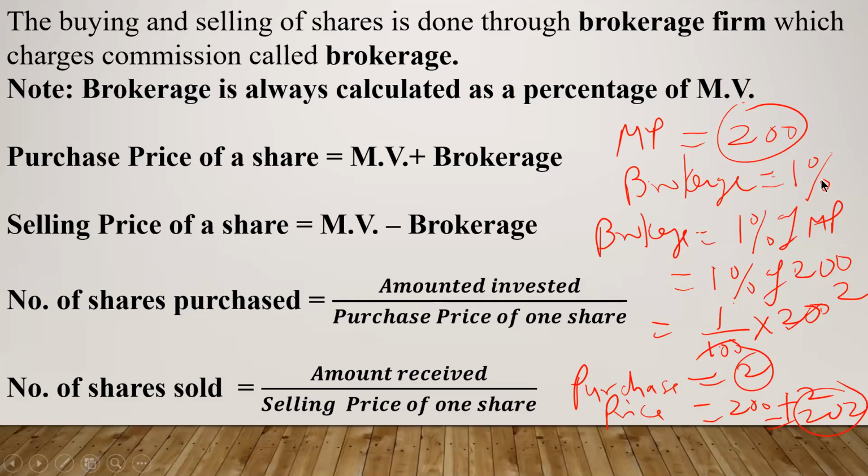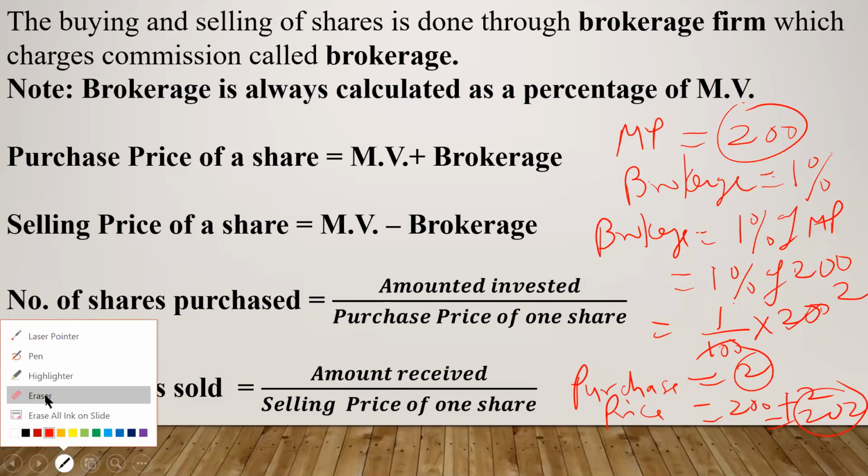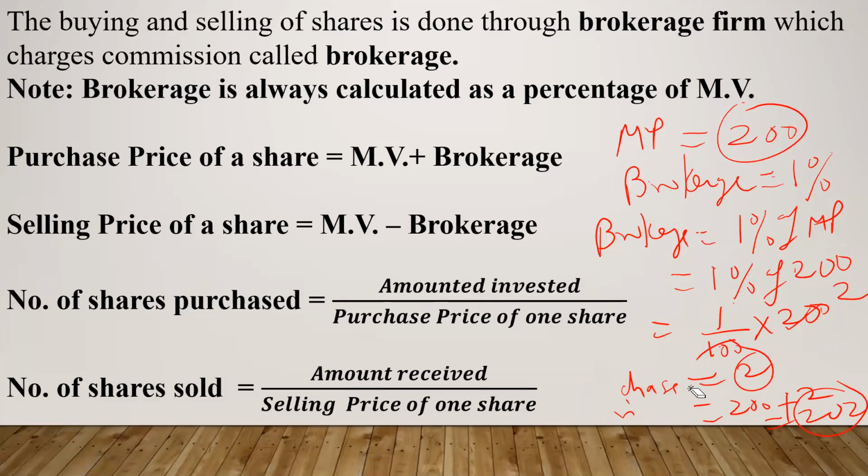What is the brokerage here? 1% of 200, that comes out to be rupees 2. So when I am selling my share, I am not getting the exact amount 200, because I am also paying the brokerage. So I am getting 200 minus 2. In my hand, how much amount will I receive after selling? I will receive 200 minus 2, that is 198.